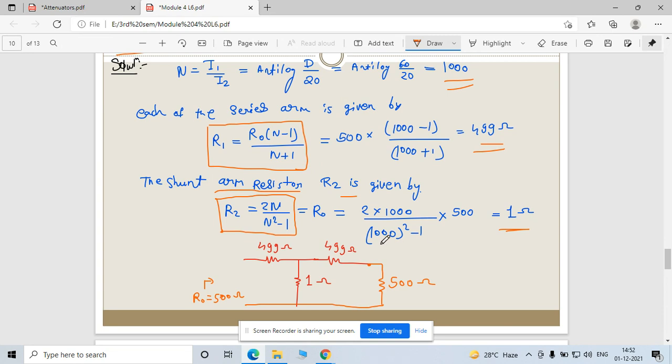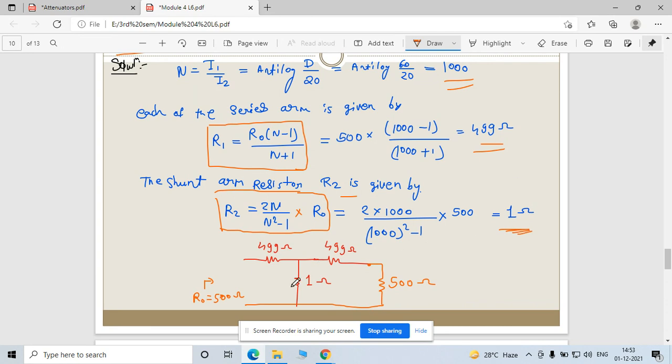Okay, this is a multiply here. This is multiply. Okay. R2 is equal to twice of n divided by n square minus 1 into R naught. So when you solve this, you will find this 1 ohm.